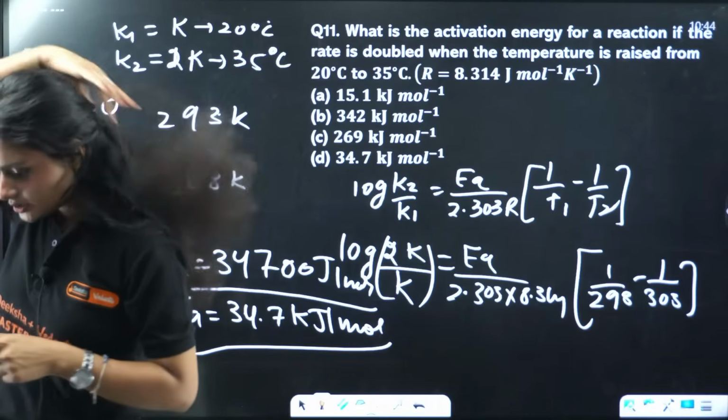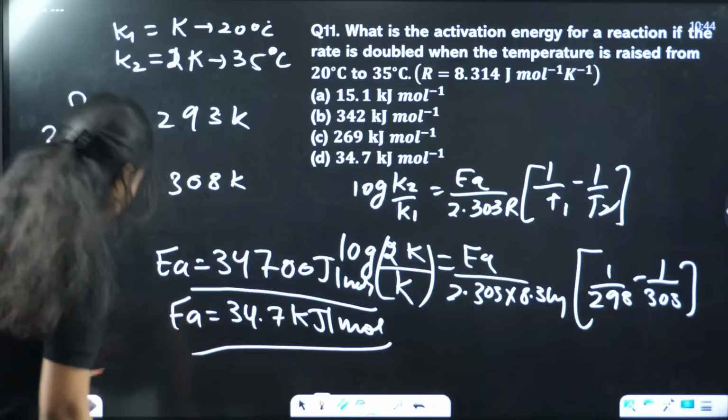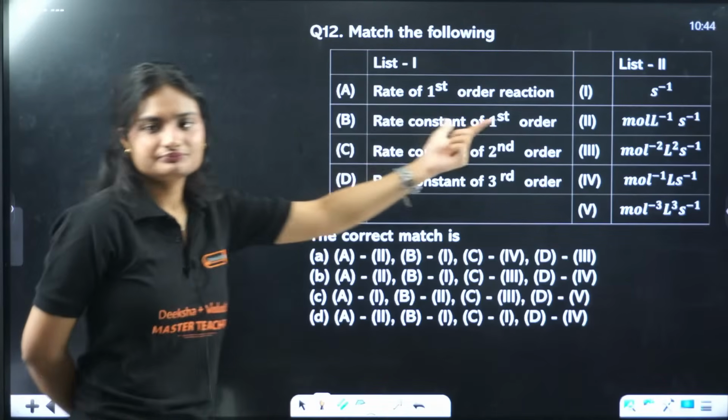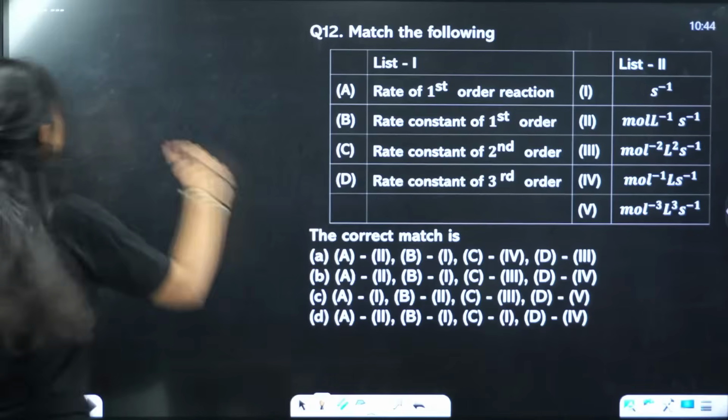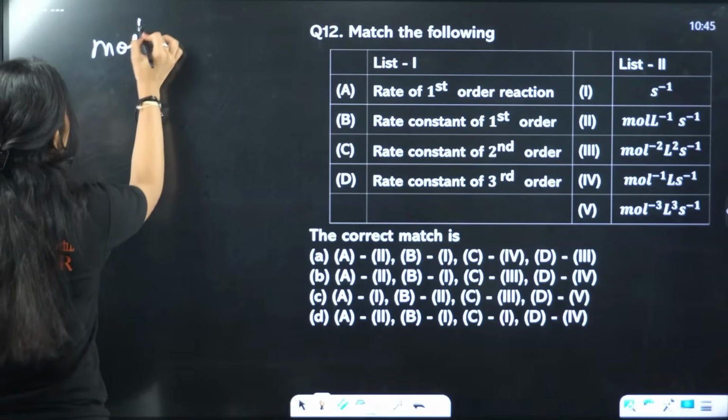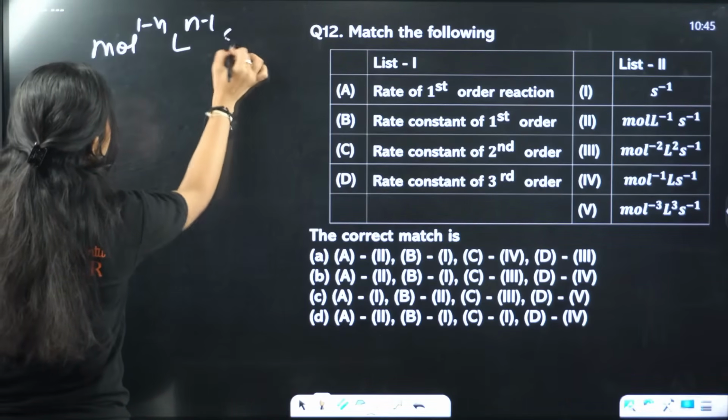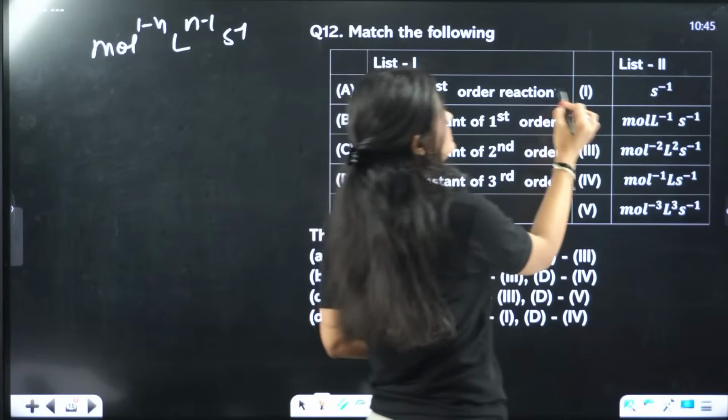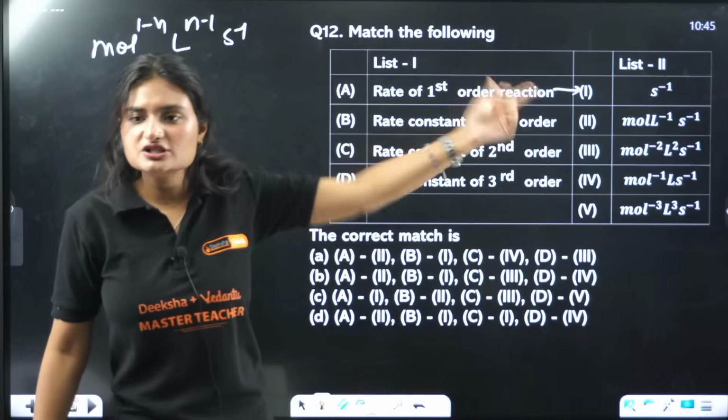Okay, nice. Let's do the next question. Match the following. Very easy, right? I'll just write the expression here. Mole raised to power 1 minus n, liter raised to power n minus 1, second inverse. For first order, the rate is second inverse.